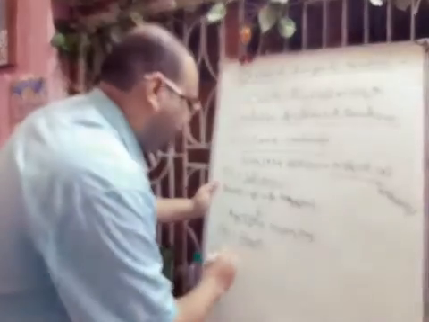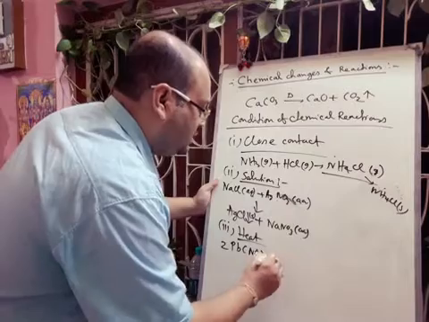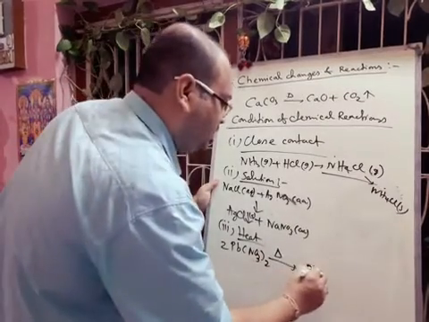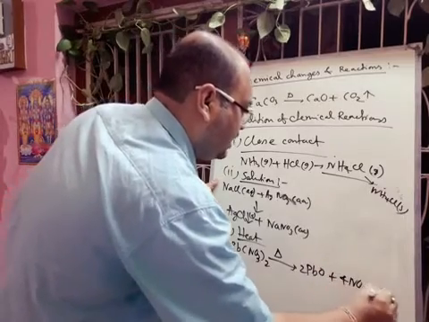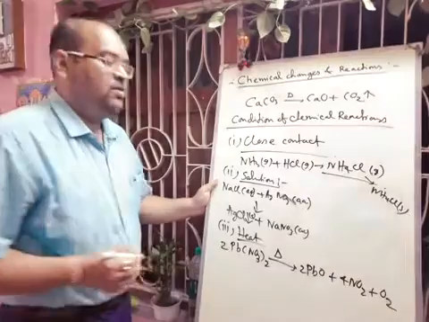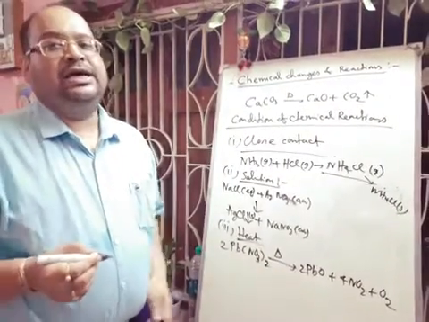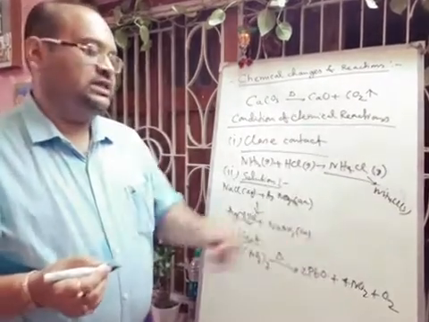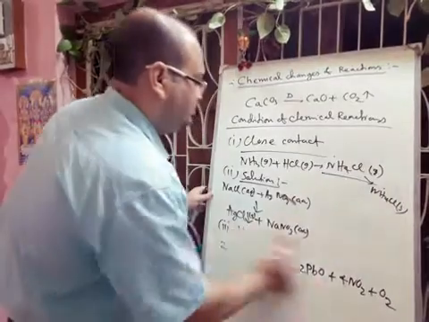So 2Pb(NO3)2, this is lead nitrate, and if you apply heat, then there will be formation of lead oxide plus nitrogen dioxide plus oxygen gas. Here PbO is a yellow residue, NO2 is a reddish brown gas, and oxygen is a colorless gas.